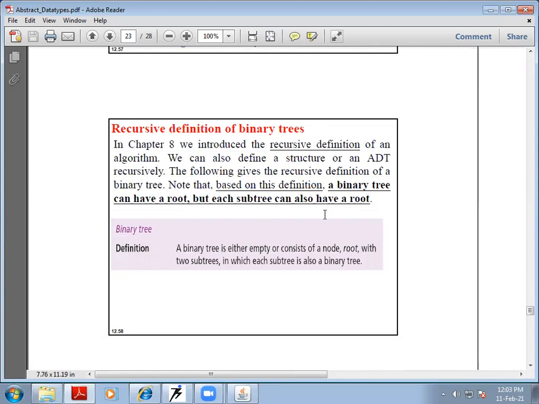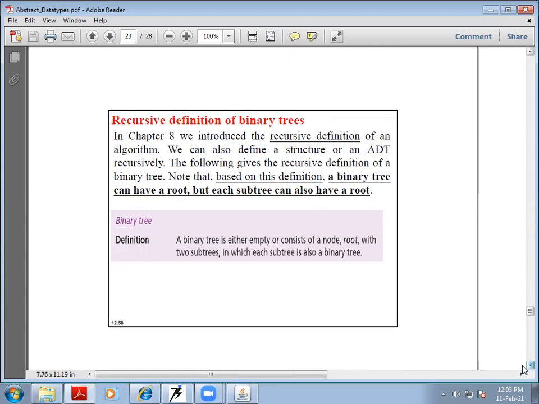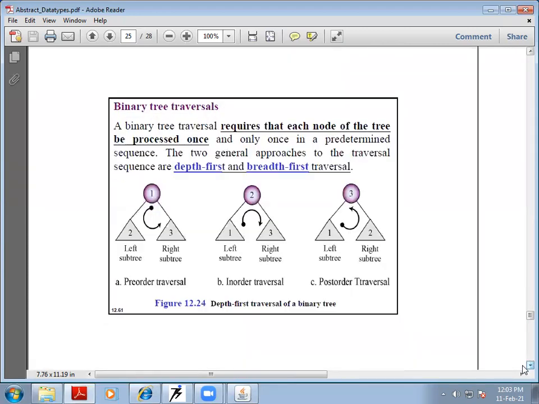One important definition of the binary tree is that a binary tree can have a root, but each subtree can also have a root. So a binary tree can have a root, and subtrees can also have a root. And this is the important definition of a binary tree.